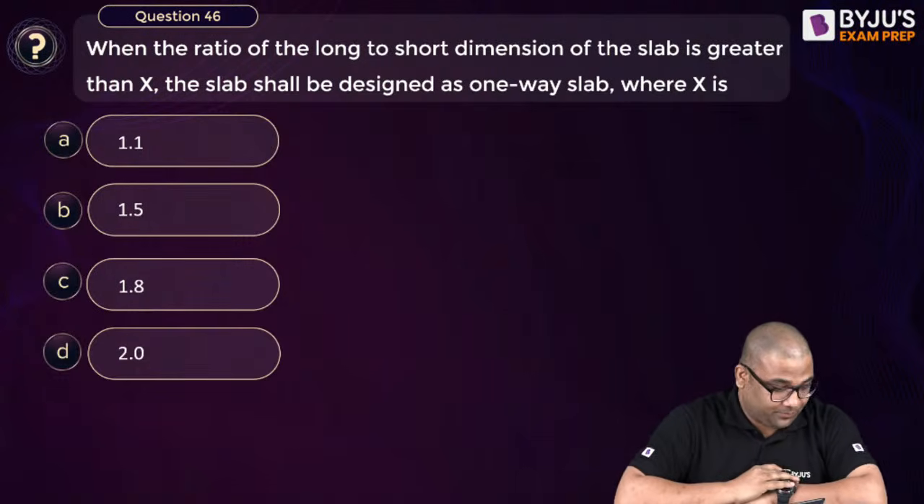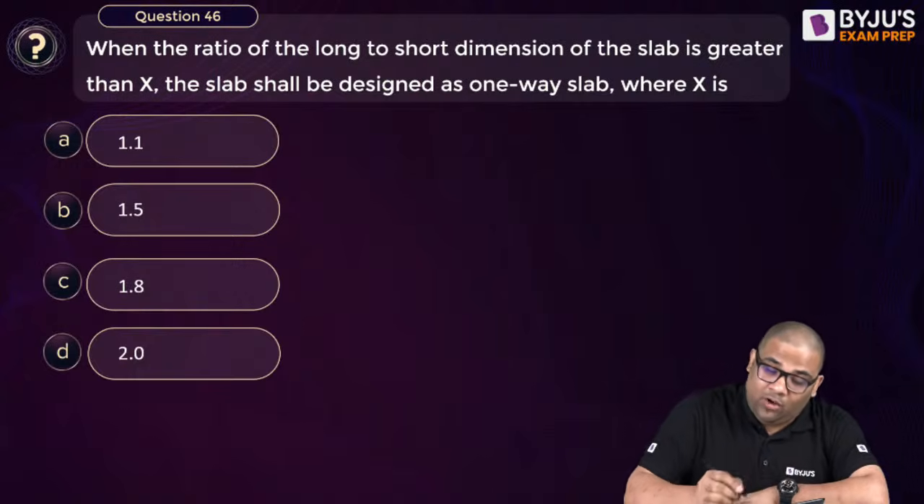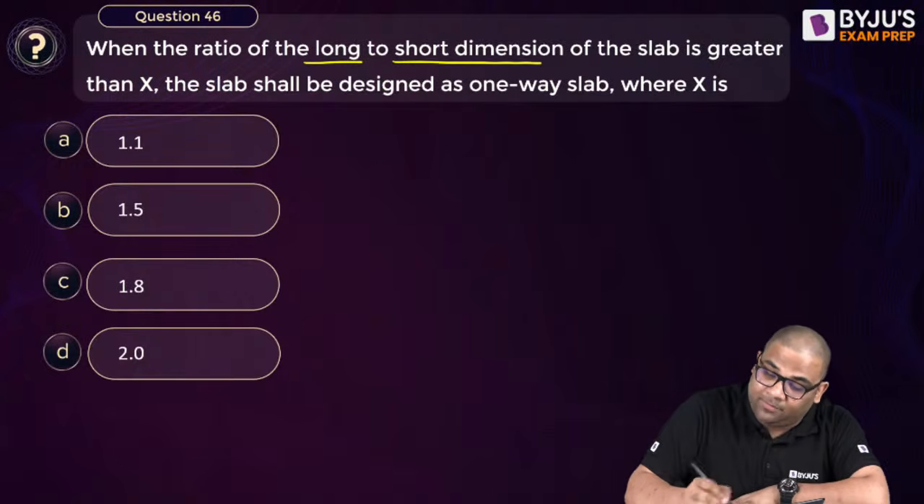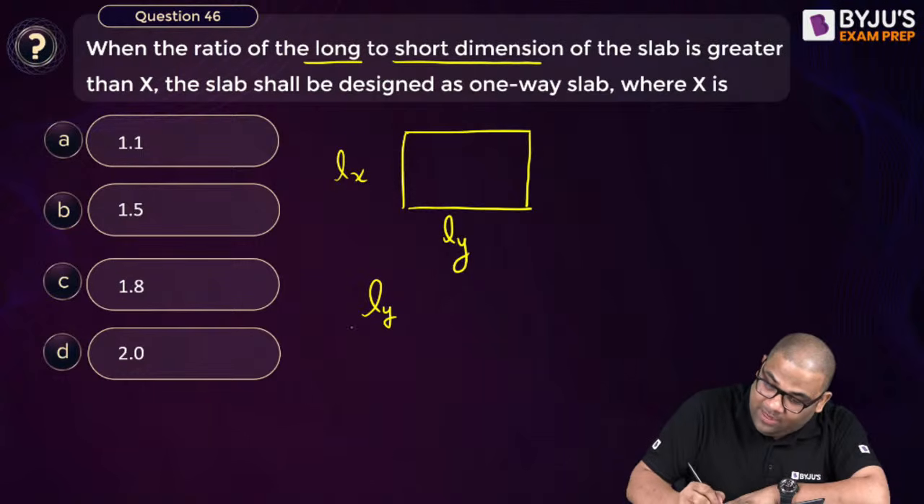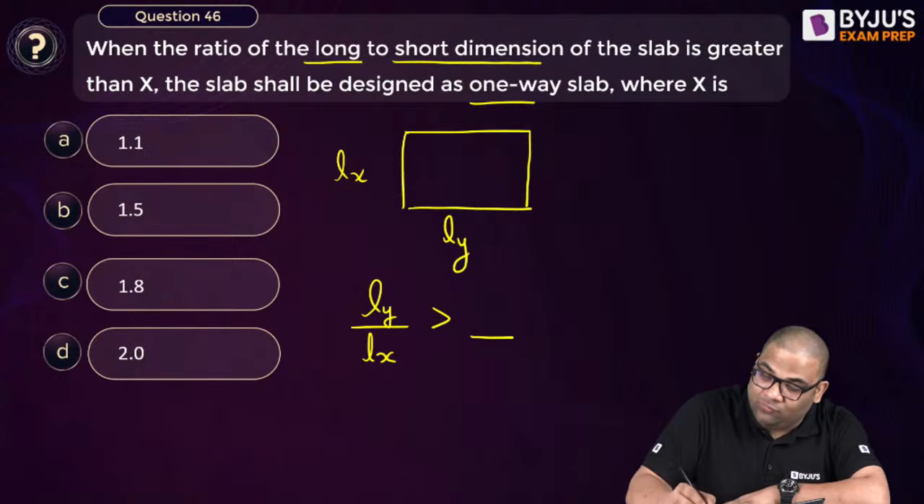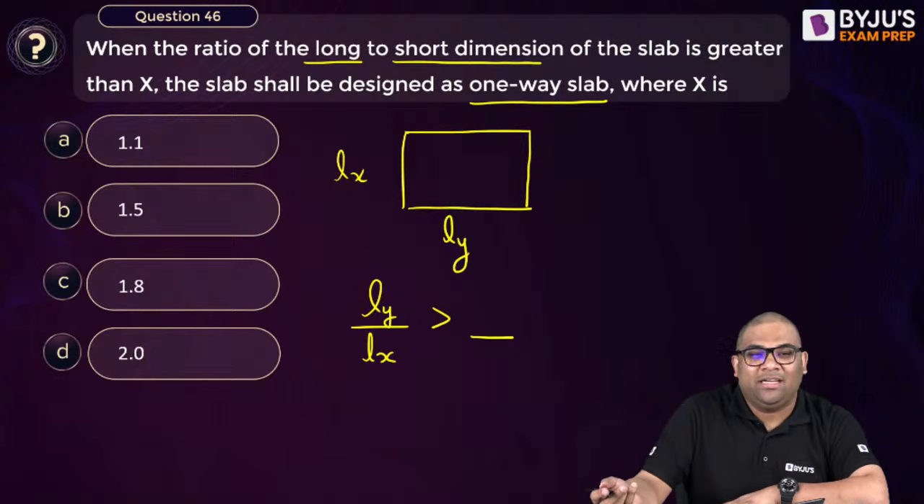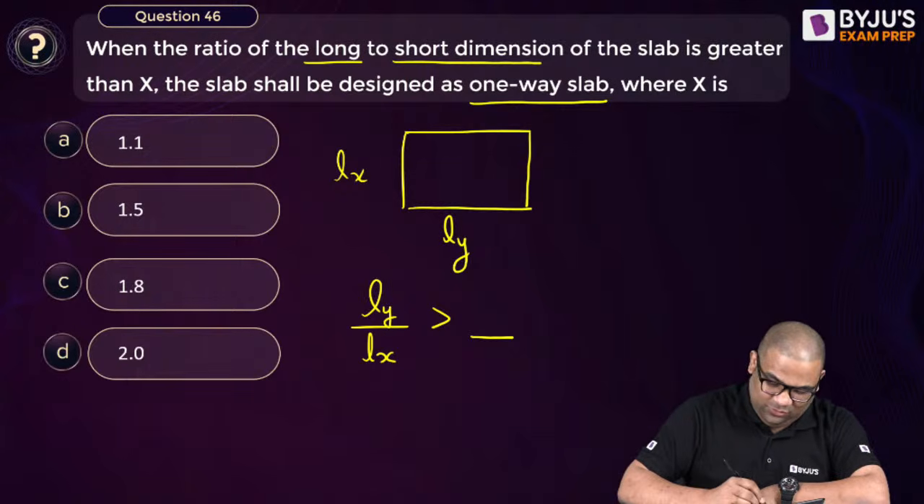Answer this. What is the ratio of long to short dimensions of a slab? So Ly by Lx. What is Ly by Lx greater than how much to be designed as a one-way slab? Very straightforward question, right? What is the answer to this? Answer 2. Very straightforward.